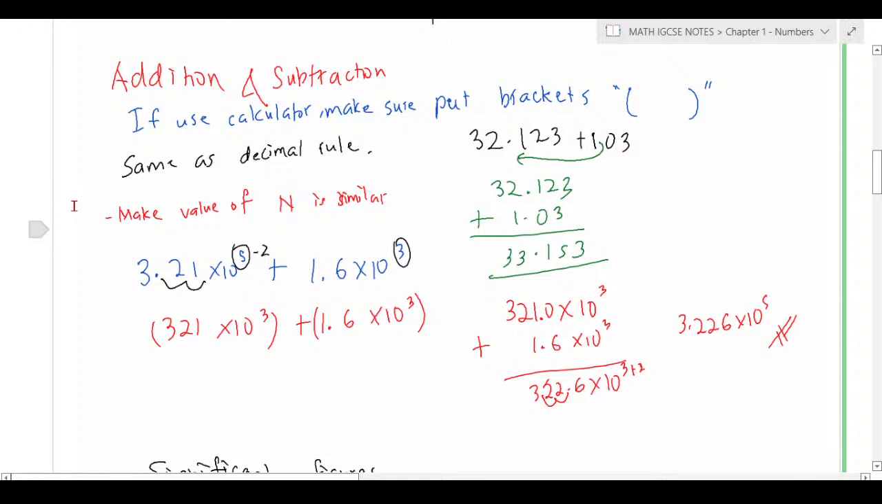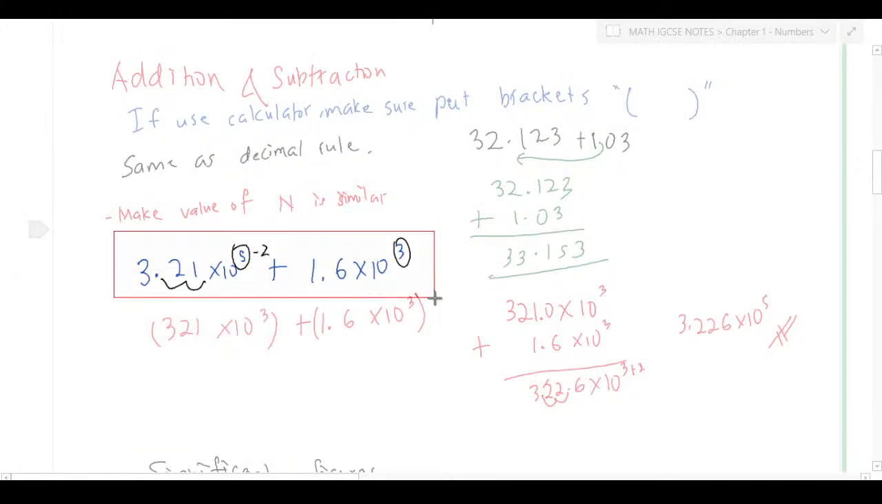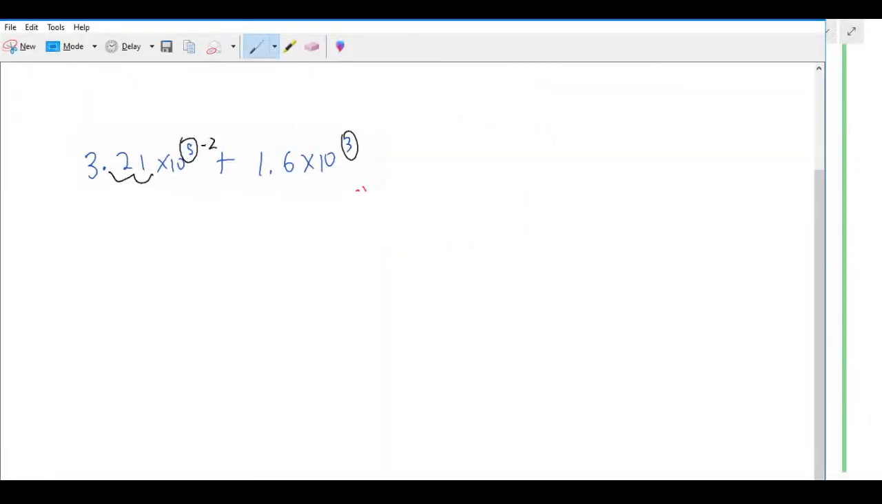Okay, but like I said, if you want to add standard form manually, you need to make it a bigger power. For some reason, this one I use an old method, but the new method here, as I told you, you need to make the powers similar and convert to the bigger power. As I show it to you here, let's use this example.